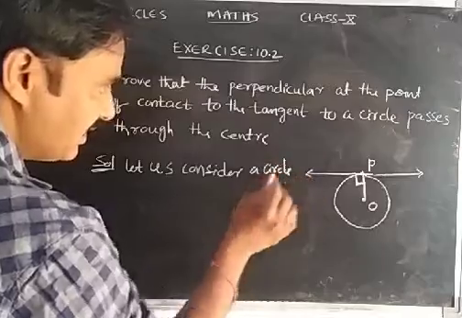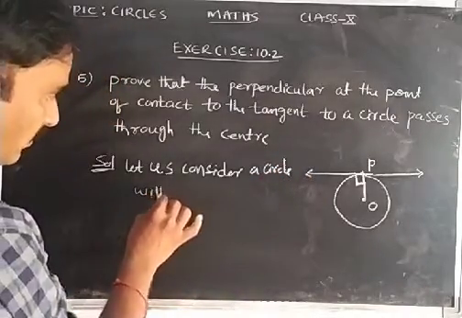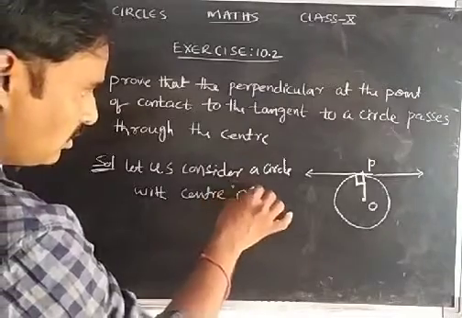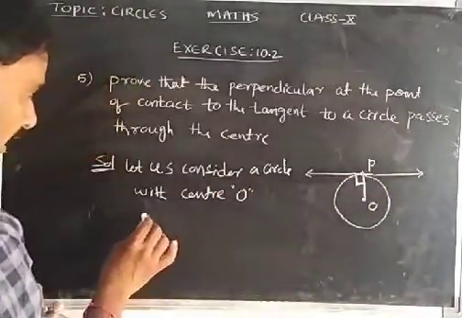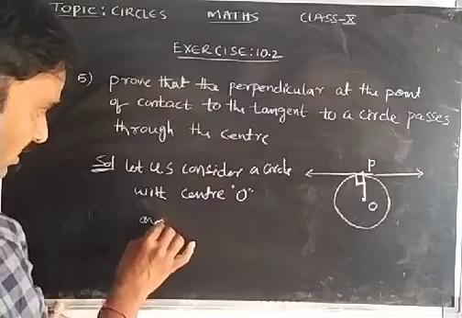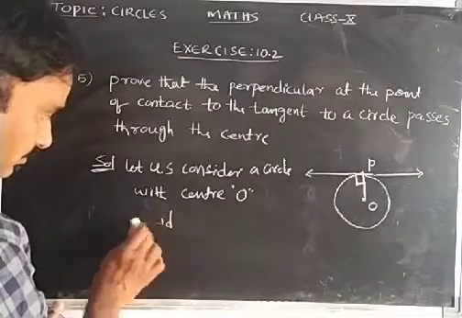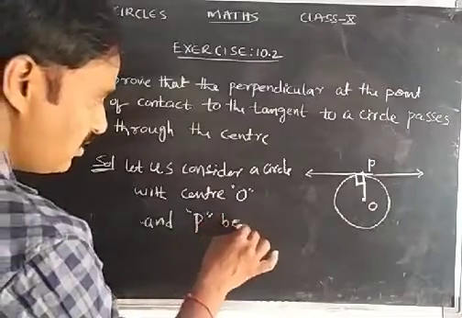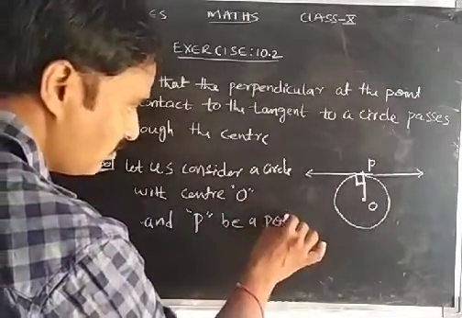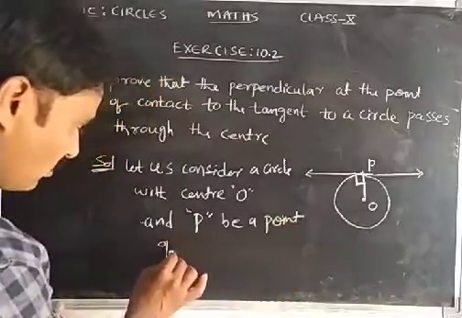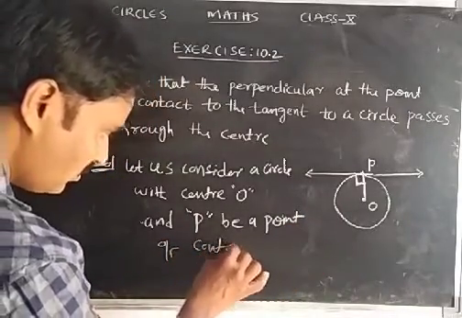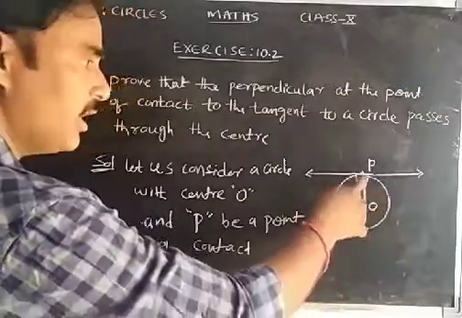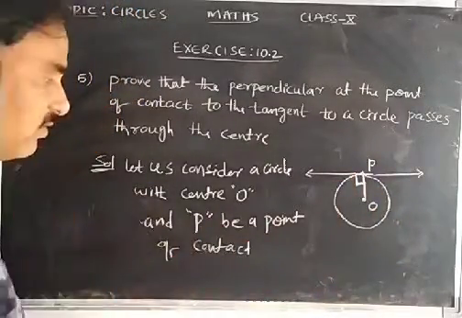Let us consider a circle with center O, and let P be the point of contact.